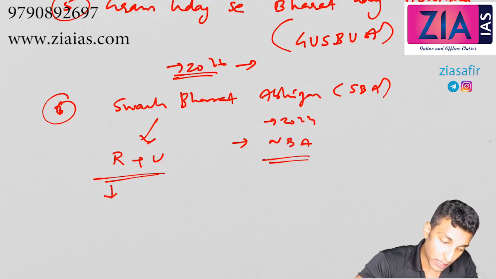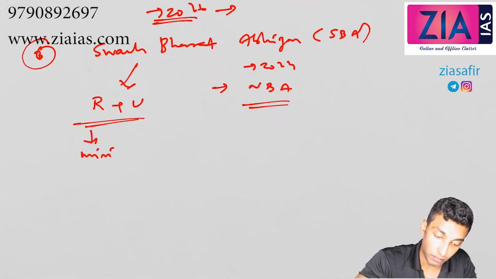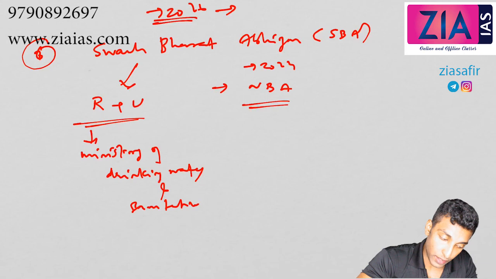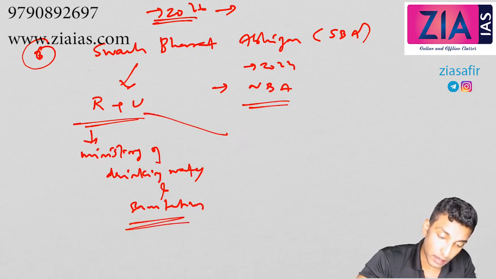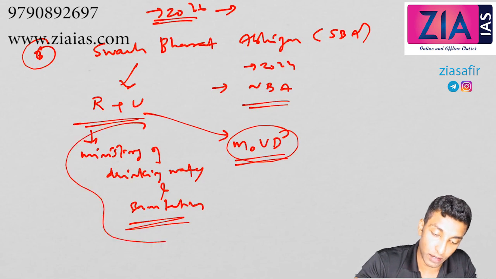Now, which ministry? Ministry of Drinking Water and Sanitation for the rural case. For the urban case, Ministry of Urban Development.